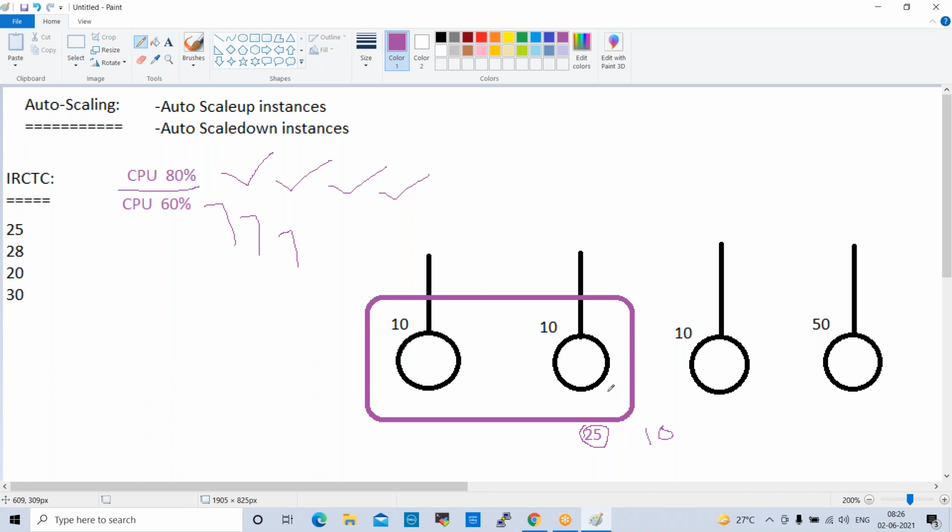Any questions up to here? Anyone? Any doubts in this before moving to the lab?